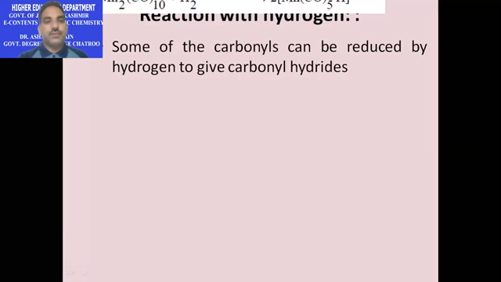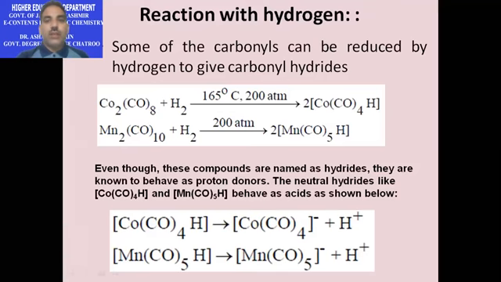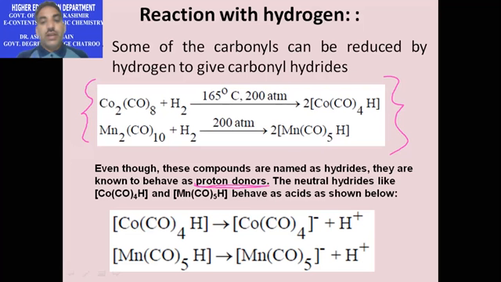Reaction with hydrogen. Sometimes metal carbonyls, when treated with hydrogen, can be easily reduced to form carbonyl hydrides. Some common examples are written as under. Even though these compounds are named as hydrides, they are known to behave as proton donors. For example, the neutral hydrides like those of cobalt and manganese can behave as acids as shown under.